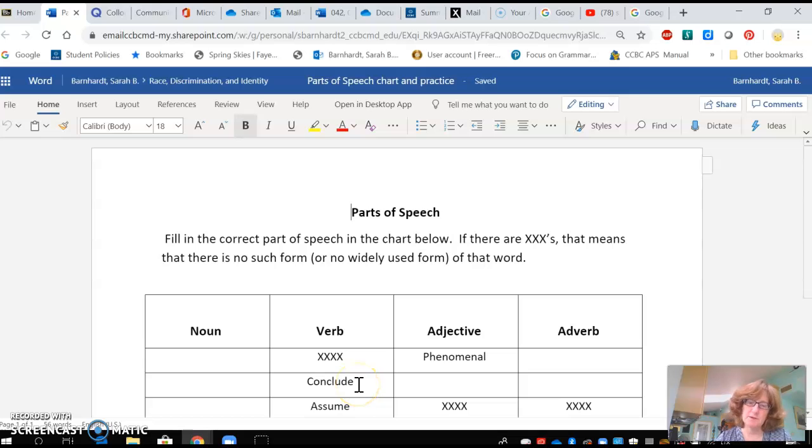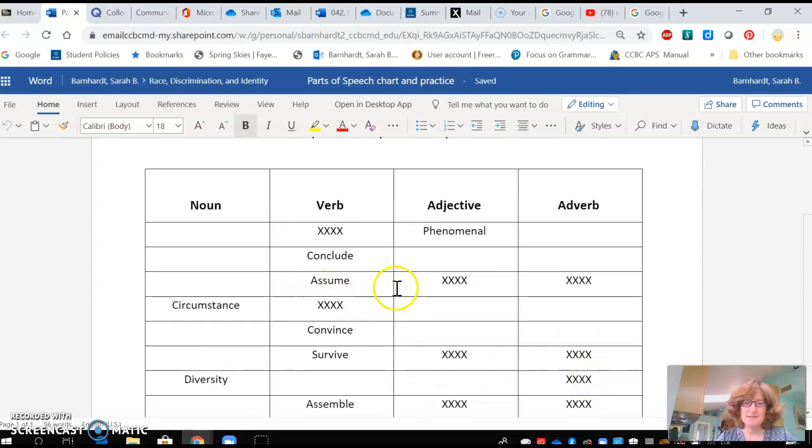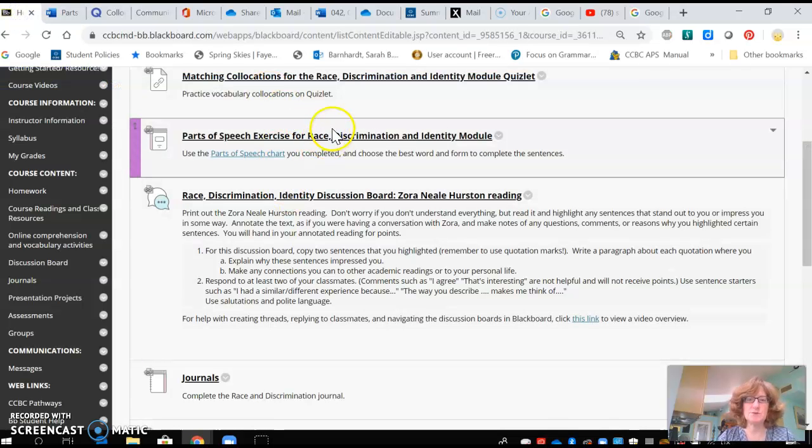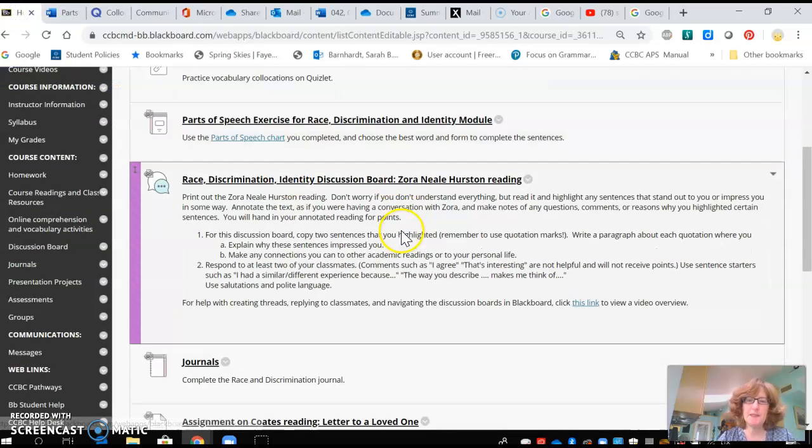If there's an XXX, then that means there is no verb form. So for the verb conclude, there's a noun form, conclusion. I don't want to give you too many answers. The adjective and the adverb. Assume there's only a noun, but there's no adjective or adverb. So complete this chart first before you take the quiz on the parts of speech.